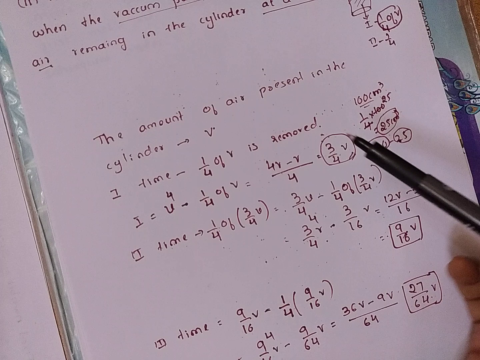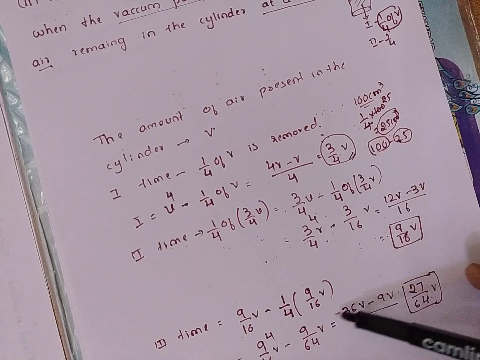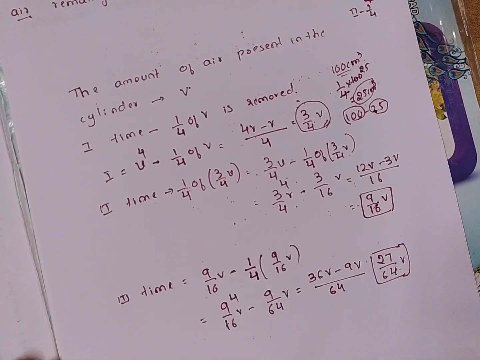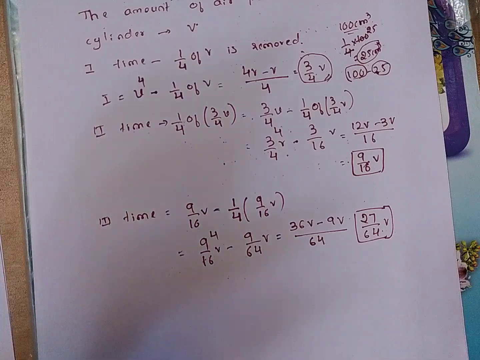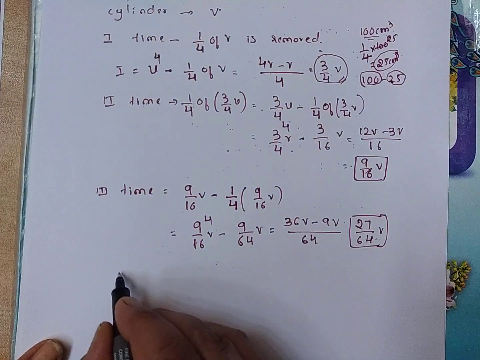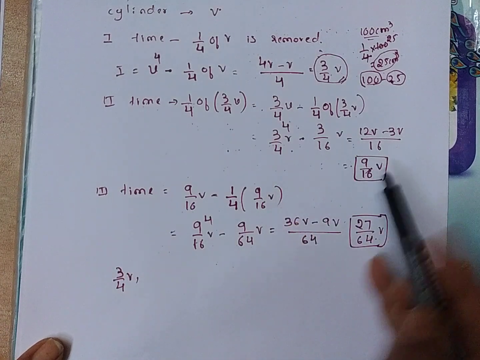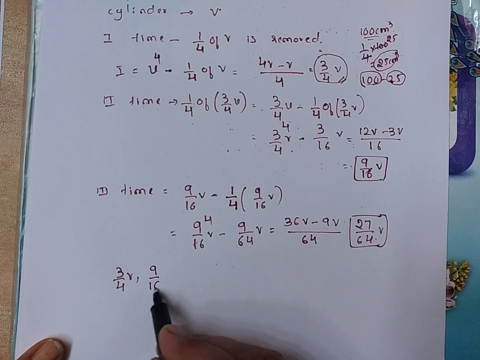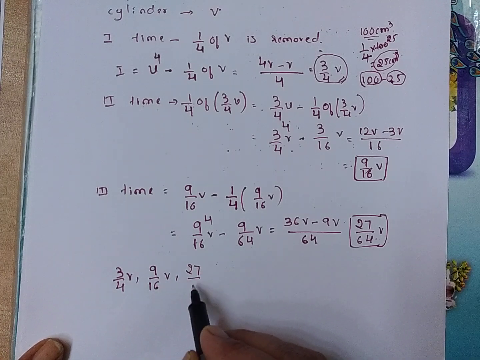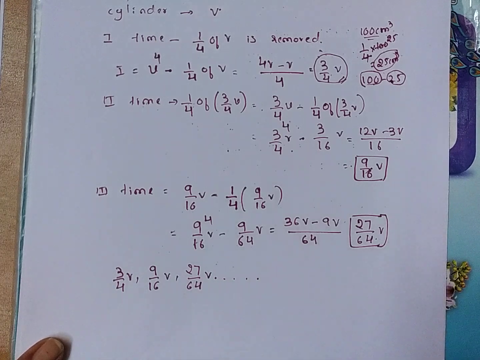So you have to write the volume of the air remaining for the first time, second time and the third time. For the first time it is 3/4 V, second time it is 9/16 V, and third time it is 27/64 V. Like this it goes on.